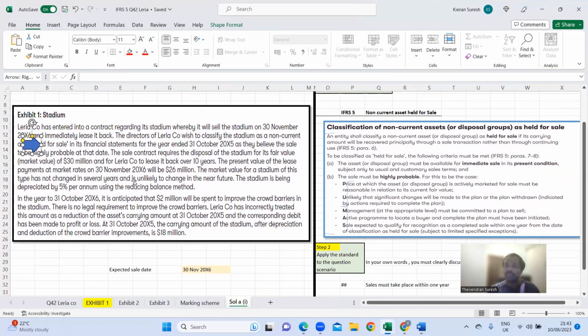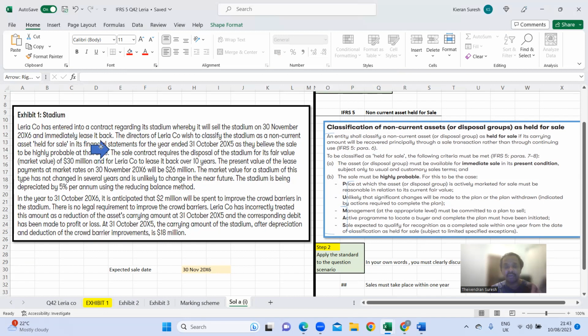So we know the first condition we're looking for is whether it is immediately available for sale. Then 12 months. The sale contract requires the disposal of the stadium at its fair value of 30 million. What they're trying to point out is that when a sale is highly probable, the price should reflect the market value.